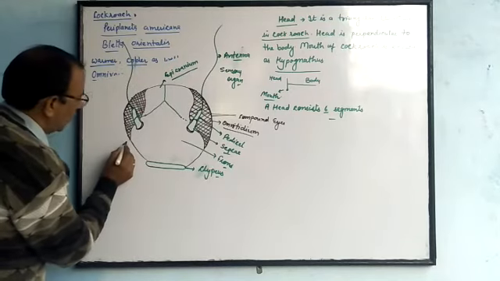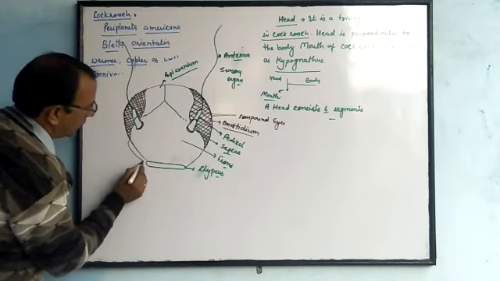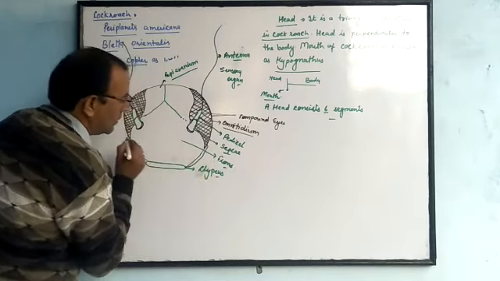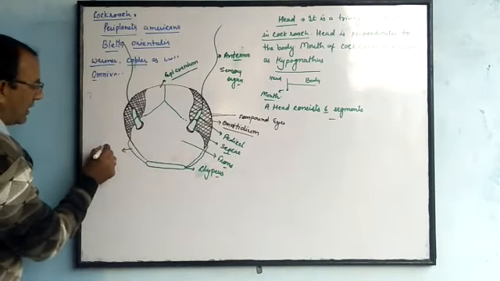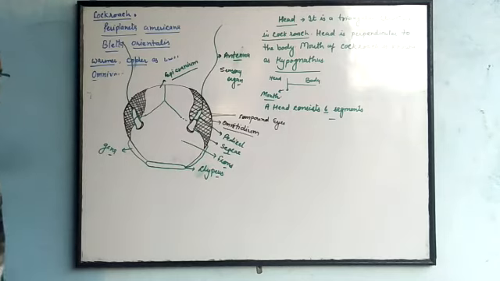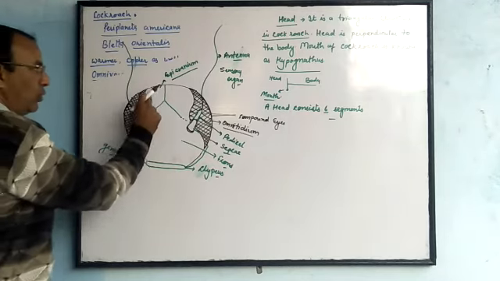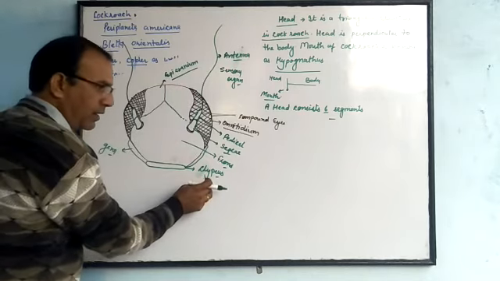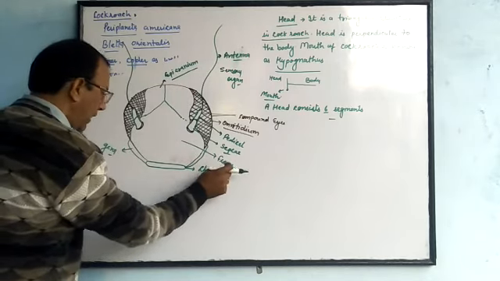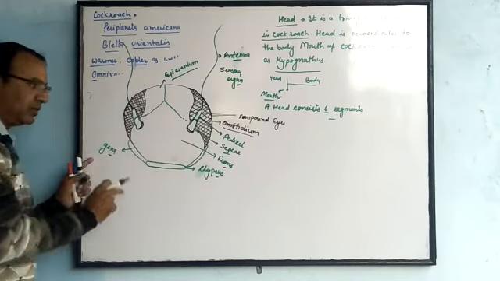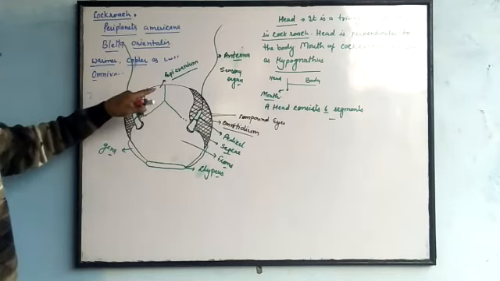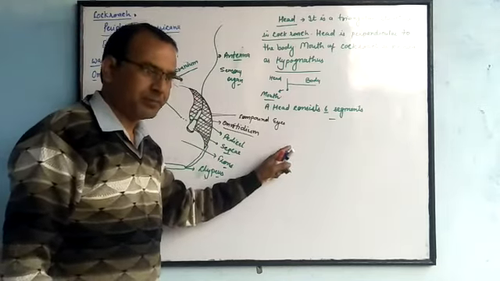And two more zones just aside of the head structure are called genae. So these are the 6 segments: 2 epicranium, 1 frons, 1 clypeus, and 2 genae. These are the 6 segments which are found in the head.